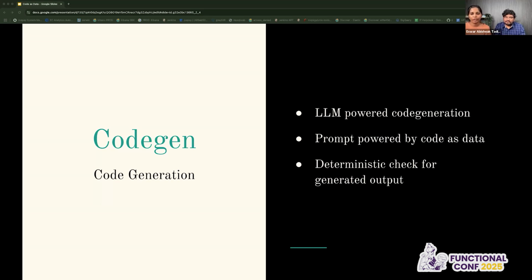We are also able to check the functions. If LLMs are using some functions, we check whether those functions are available using the function dependency graph that we have. If not, we tell it, no, we don't have this function, you have some similar functions, use those. That is also very good. We are still working on the accuracy, but all of these things helped us use LLMs in a good way.